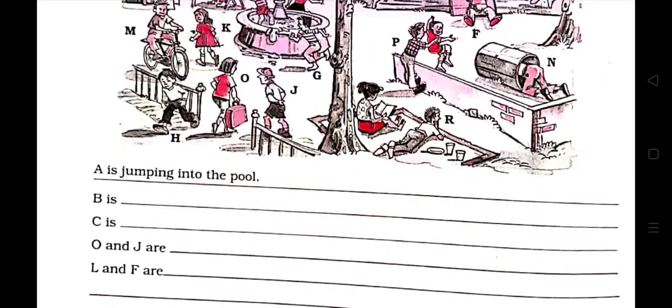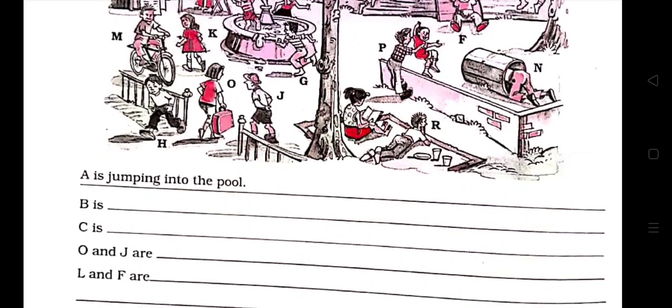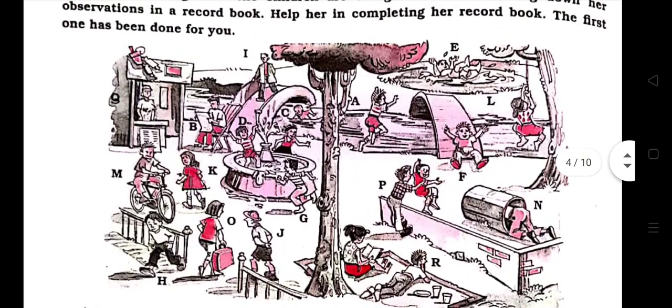C is, let's see where is C. C is swimming. You can see here. O and J are here near the tree. O and J are talking. L and F are, let's search where L and F are.